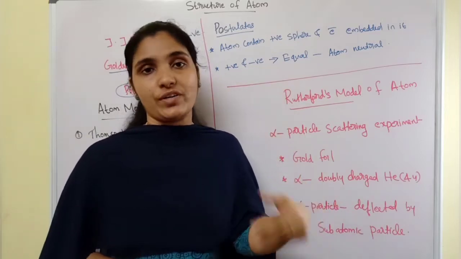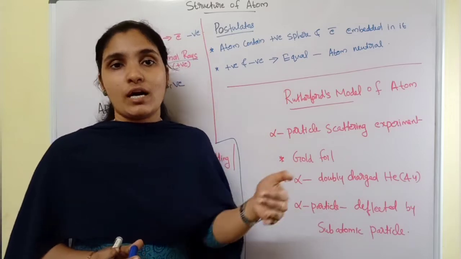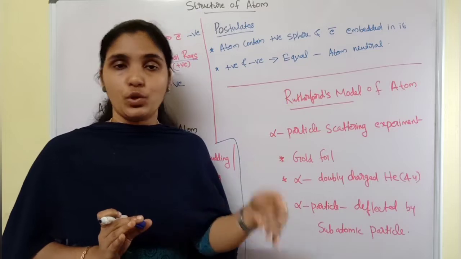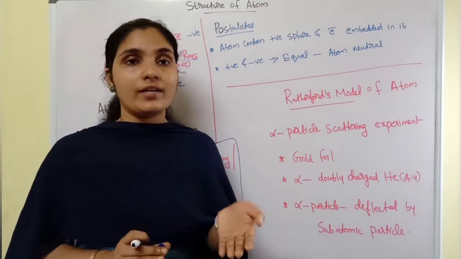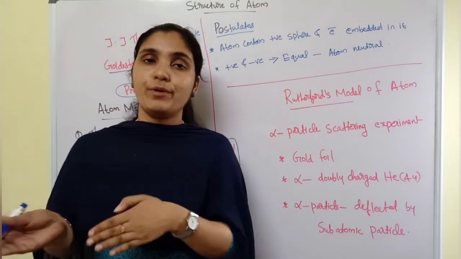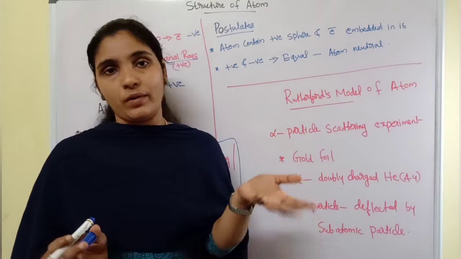His next postulate by Thomson is, the positive and negative charges must be equal, then only the atom becomes electrically neutral. Because we have already learned an atom is neutral. So in order to be neutral, the number of positive charges and the number of negative charges must be equal. Okay.